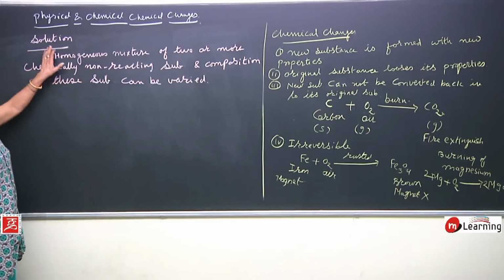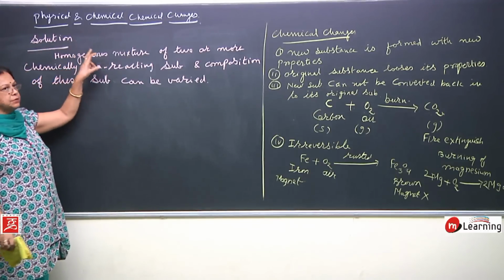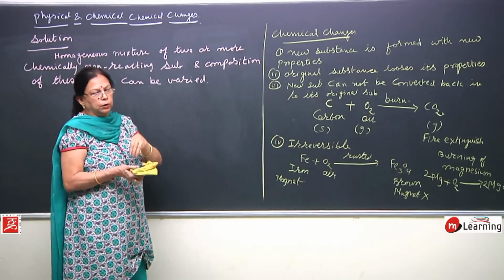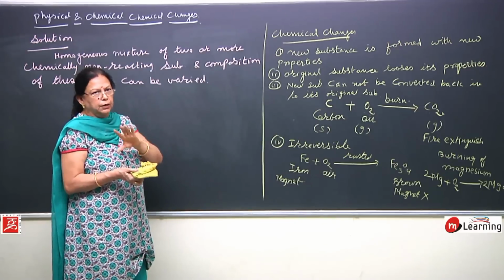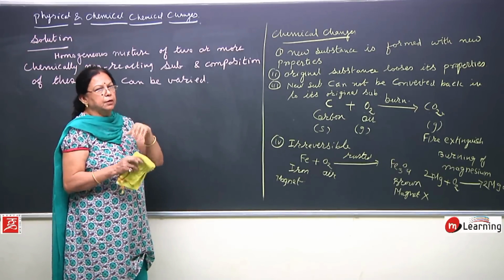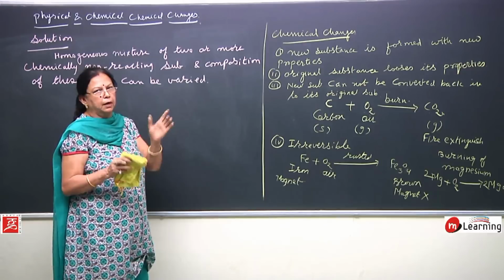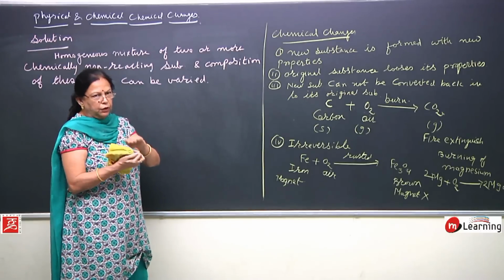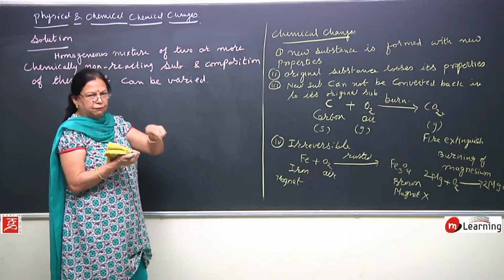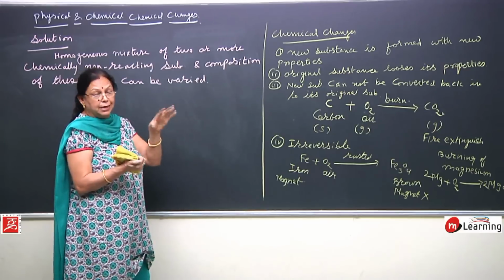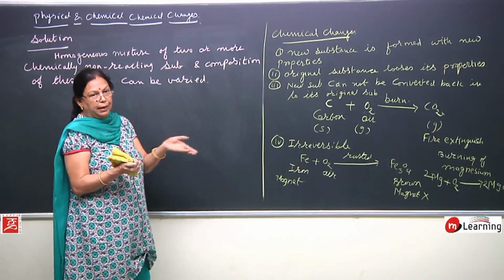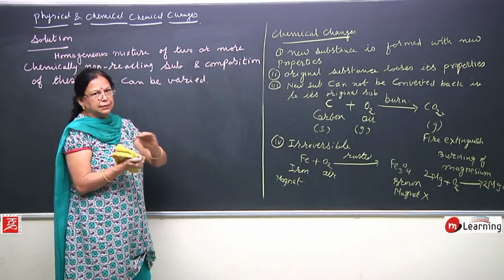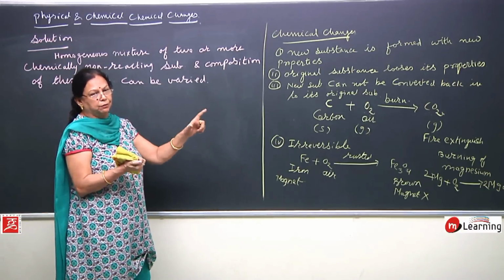What is a solution? A homogeneous mixture. I told you yesterday, homogeneous mixture means uniform distribution. If you dissolve salt in water or sugar in water, you get a homogeneous mixture, means uniform distribution of sugar particles or salt particles in water. It does not happen that the salt or sugar settles down at the bottom. Of course, you will have to stir it, but if you take sand and add it to that water, then what happens? Even if you stir, you will see that sand is lying at the bottom. So, that is a heterogeneous mixture.